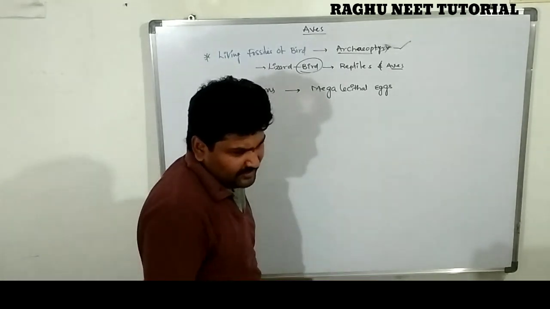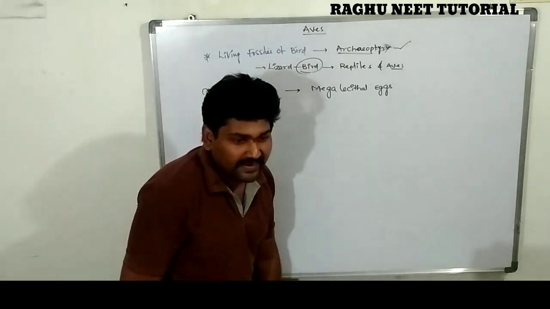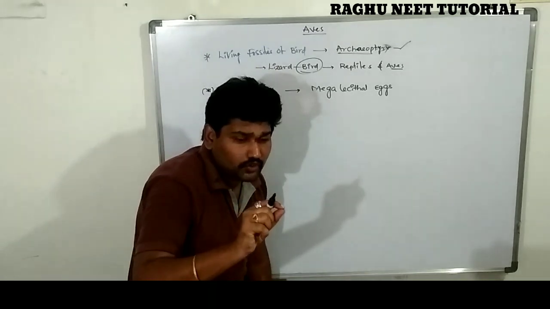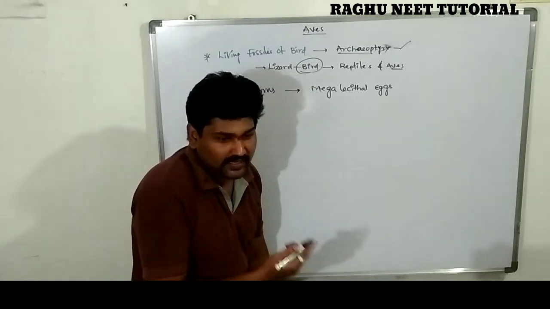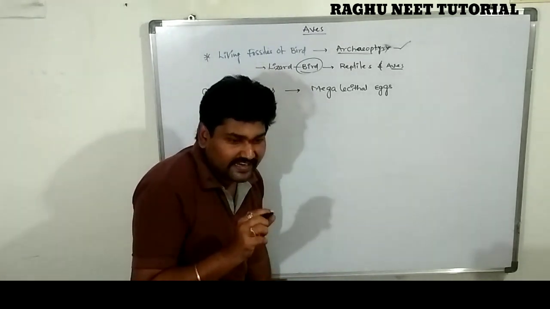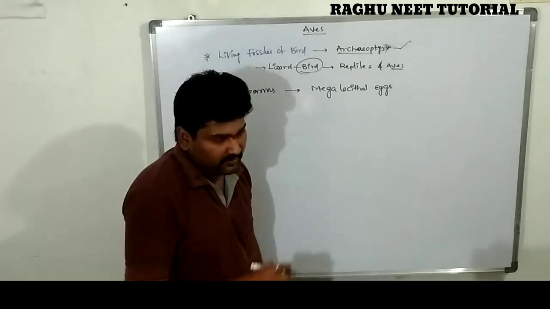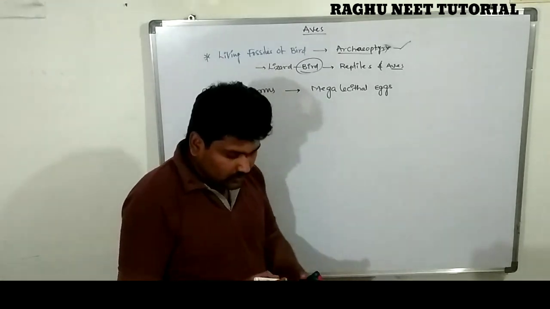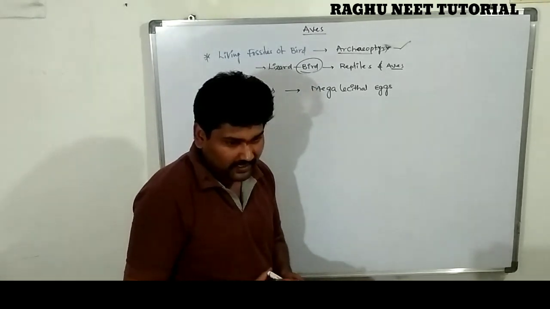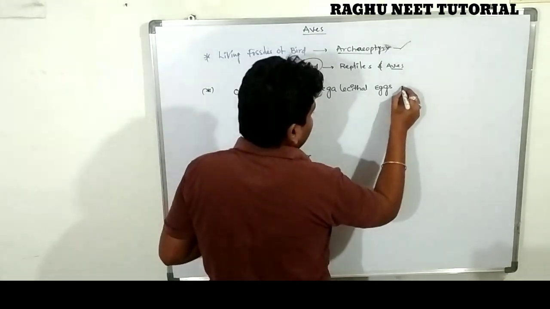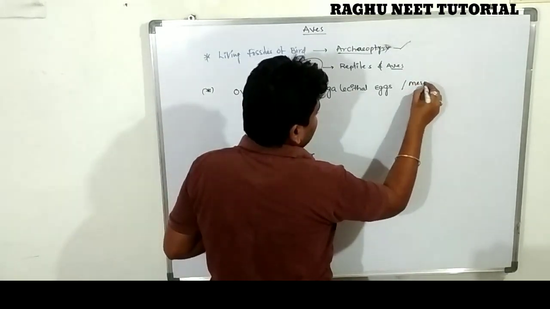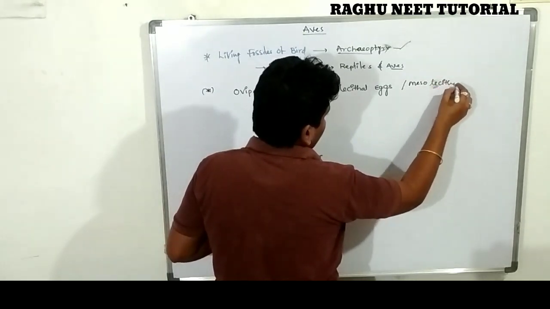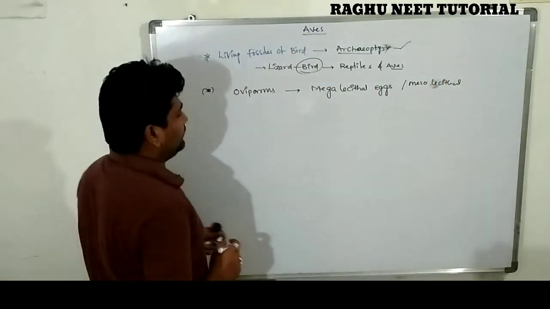Sir, what is the meaning of meso and megalecithal? Mega or meso, what is that? When the yolk is very huge, that is known as mega. When the yolk fluid is very little, medium, that is called mesolecithal. So the yolk is whitish in color. Okay, the yolk is whitish in color. Okay, so this is the important character.